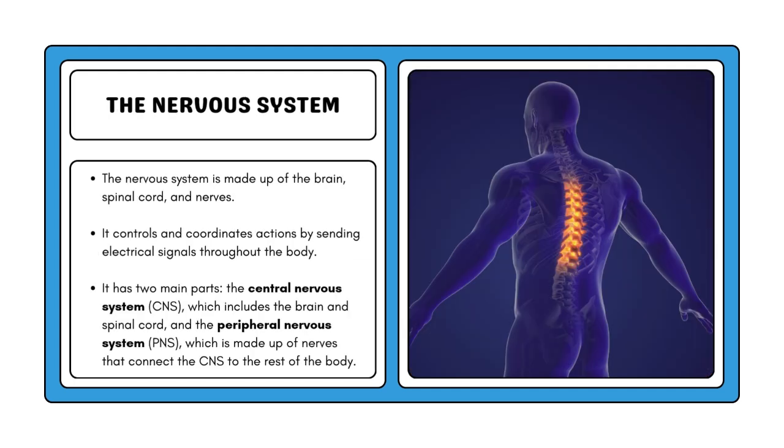The nervous system. The nervous system is made up of the brain, spinal cord, and nerves. It controls and coordinates actions by sending electrical signals throughout the body. It has two main parts: the central nervous system, CNS, which includes the brain and spinal cord, and the peripheral nervous system, PNS, which is made up of nerves that connect the CNS to the rest of the body.